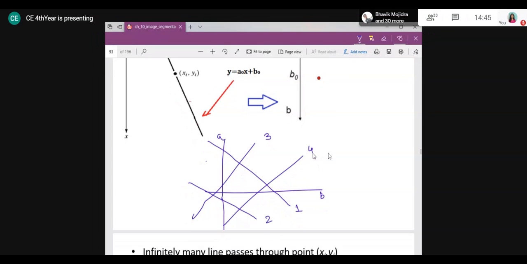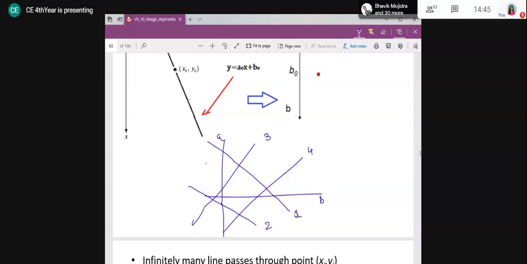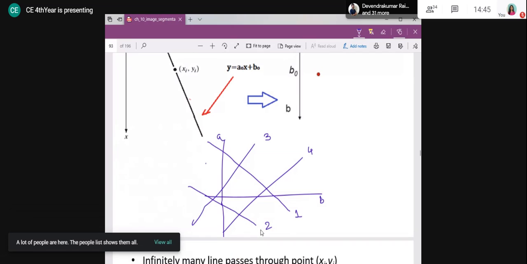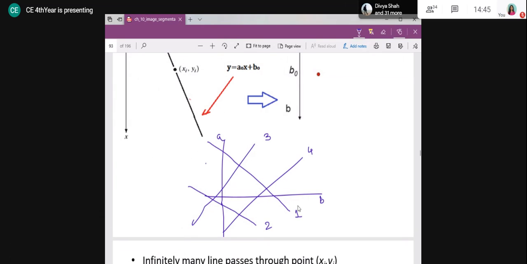Single line, any single line if I consider, right? So are 1 and 2 possible to be on a single line? Are they linear? Point 1 and 2. Are point 1 and 3 linear? Are point 1 and 4 linear? Are point 1, 3, 4 linear? Are point 1, 2, 3, 4 linear? That can be your answer.